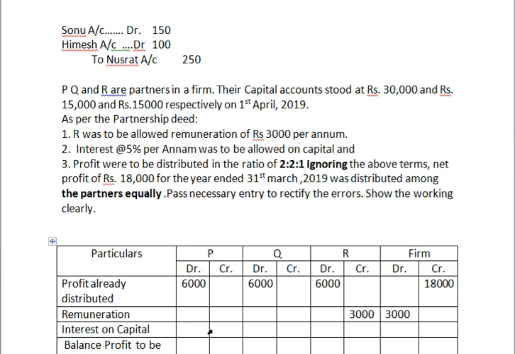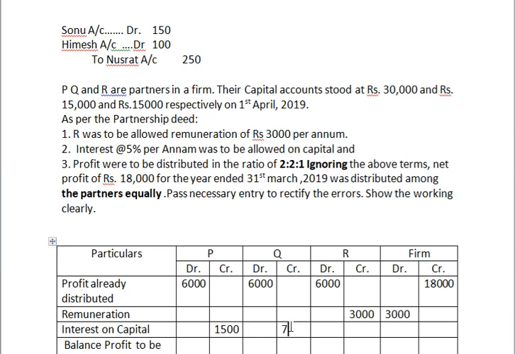So interest on capital, are they getting or deducting? Yes, they are getting. How much is interest on capital? Interest on capital 5% per annum on the capital. Capital is 30,000, 50,000 and 15,000. How much will they get? 1,500, credit balance. 1,500 will get the first person. Second person 750 will get, and third person also, sorry, columns gone wrong.